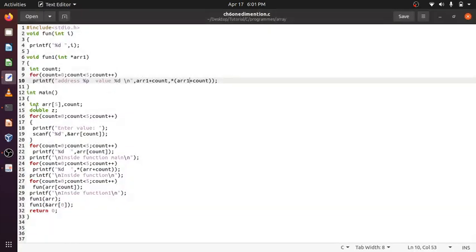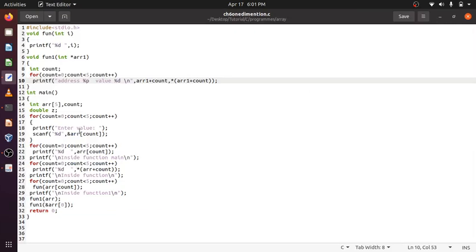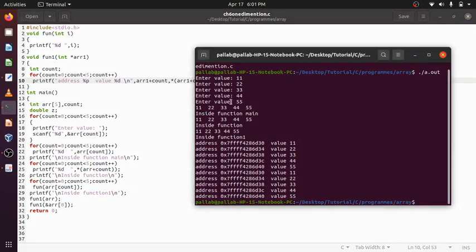Here int arr[5], count, for count 0 to less than 5, I send the address of this location when count is 0, then the address of the next location, like that 5 addresses went. Let's execute this first.